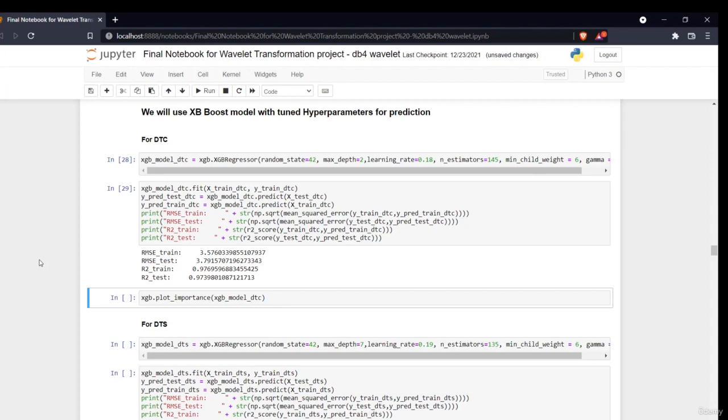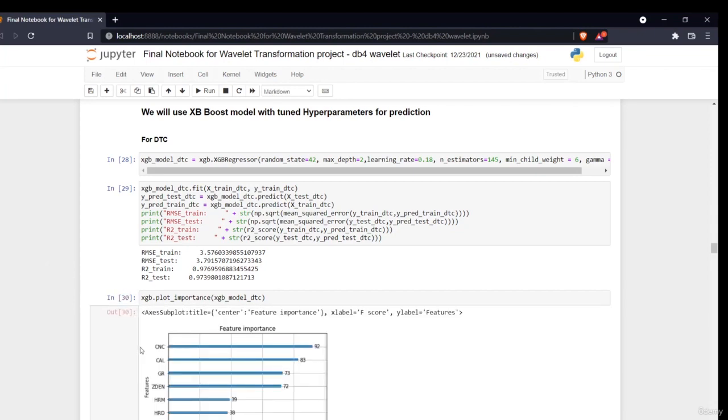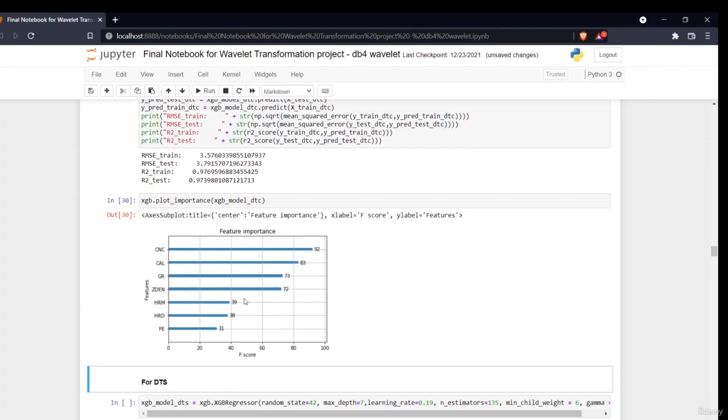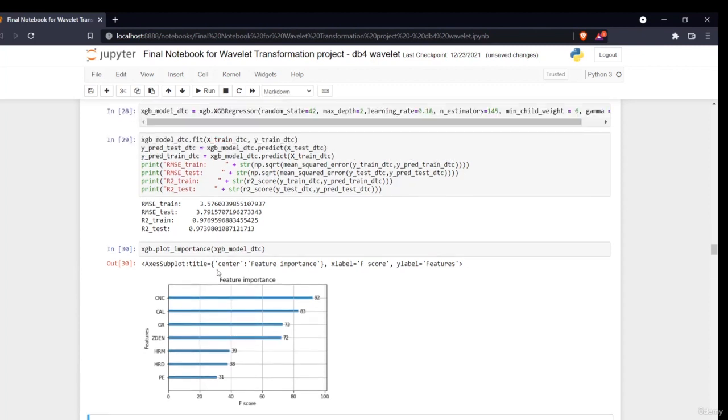Now if I want to see the feature importance, because this will play a major role in the next section, based on this we'll do the feature transformation of our data. Here we can see that CNC log is the most important feature in the prediction. This is the feature importance plot.